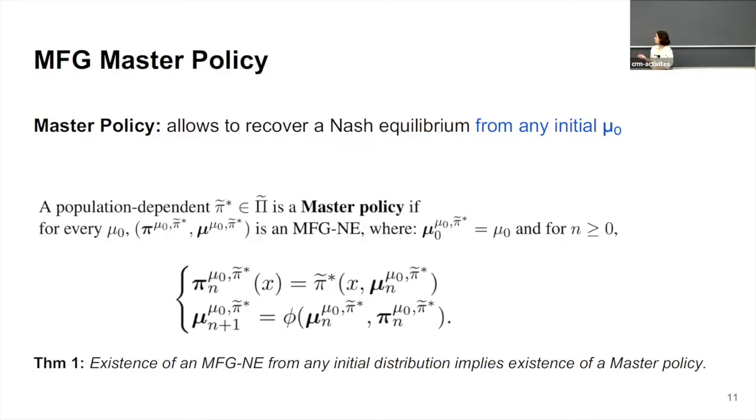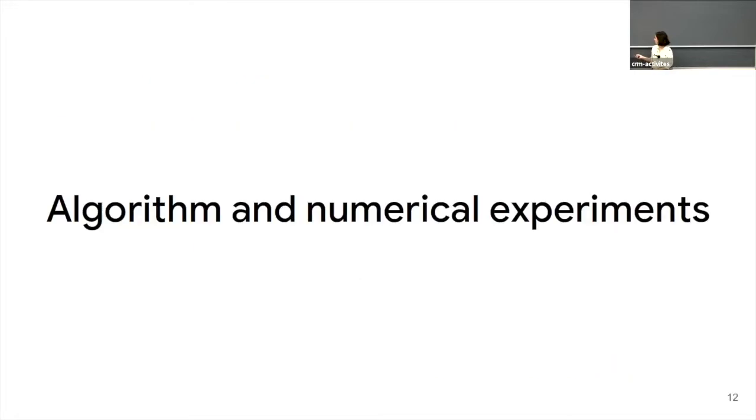But here we can still see the link between the previous population-agnostic policies and the master policy. And what we prove in the paper is that if we have a Nash equilibrium from any initial distribution, then we can prove the existence of the master policy. So I'm going to try to present quickly the algorithm and some of our experiments.